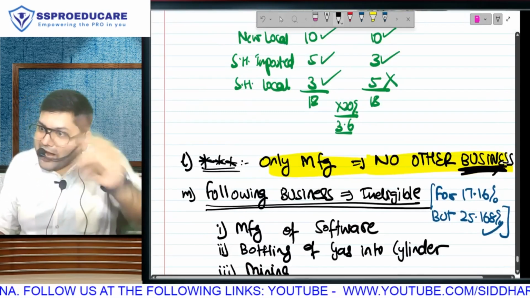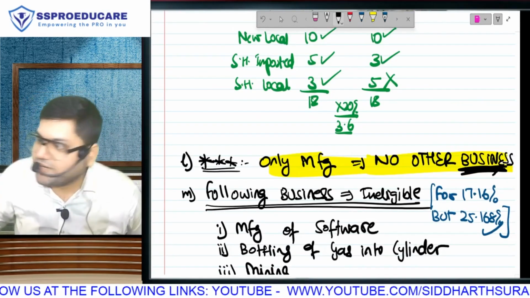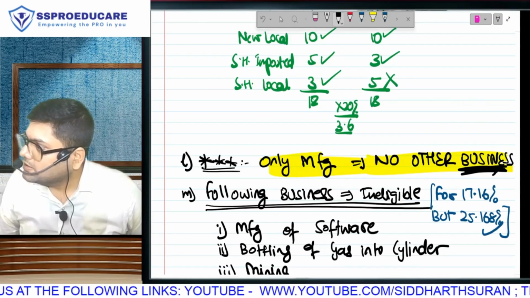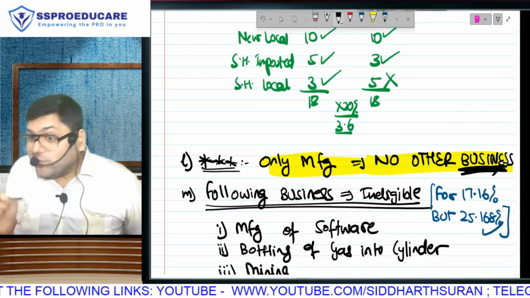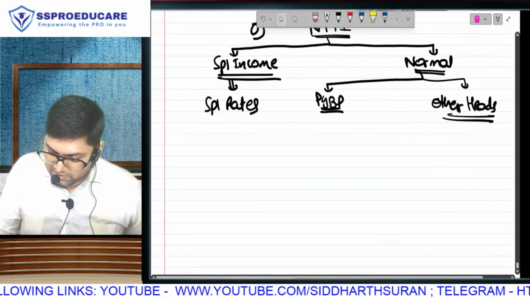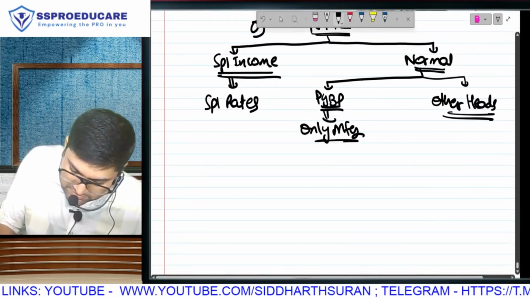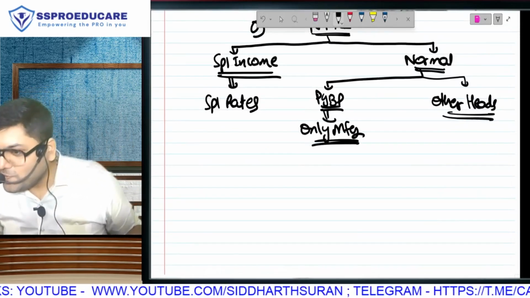They are not saying you can't have other heads of income, otherwise these two sections can never get triggered, because bank interest everyone will have. Restriction is on not having any other, but I can have. So as far as PGBP is concerned, yes, there is a restriction. लेकिन other heads तो है ना bro.